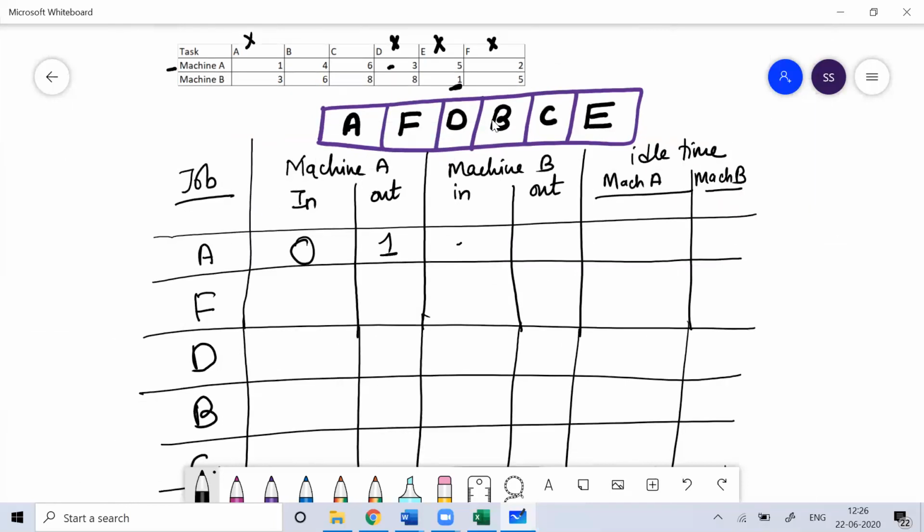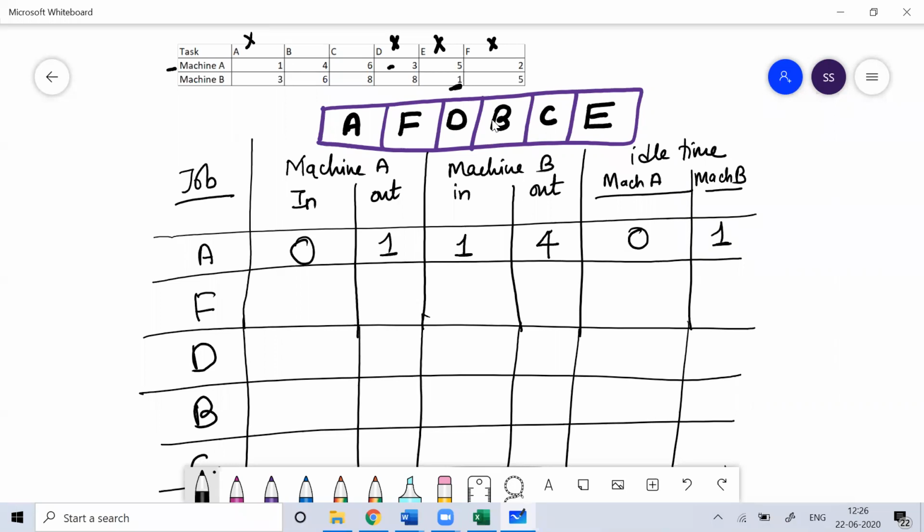Then after 1 hour, to start on machine B, job A on machine B takes 3 hours. 1 plus 3, 4. Machine A idle time 0. Machine B idle time 1 hour. 1 hour machine B waited.